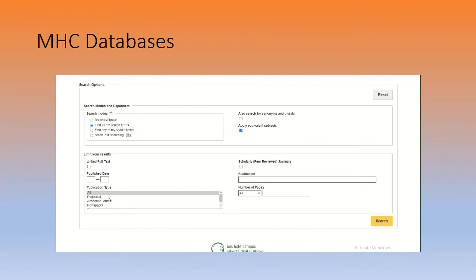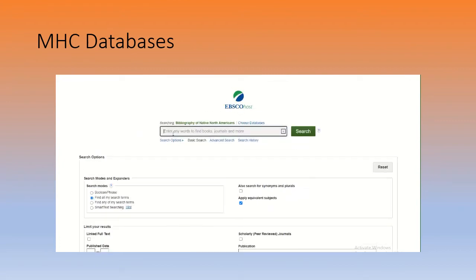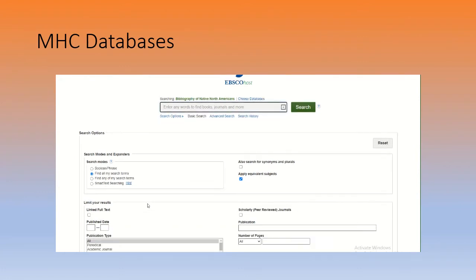So you can come down here. You can choose your dates, a range of dates, full text, find all search items. I'm going to do that. Find any of my search terms. So say I mention the historical language of indigenous North American peoples within literature, right? If I click on find any of my search terms, it would come back with any of that. If it was able to find articles on any word that I mentioned within my search query, it's going to bring back a result, which will be a ton. It would be a lot.